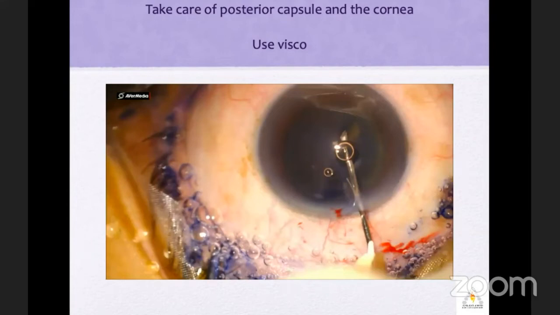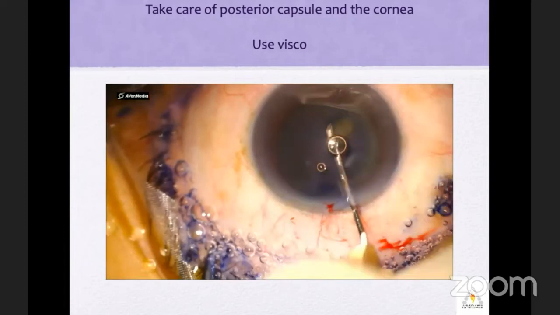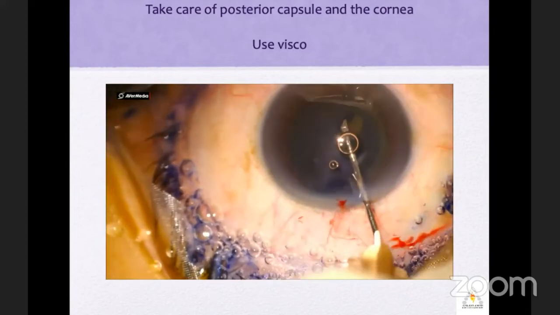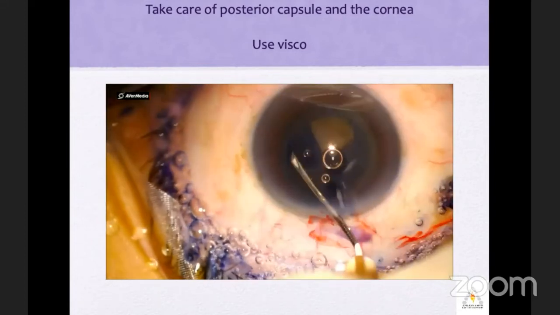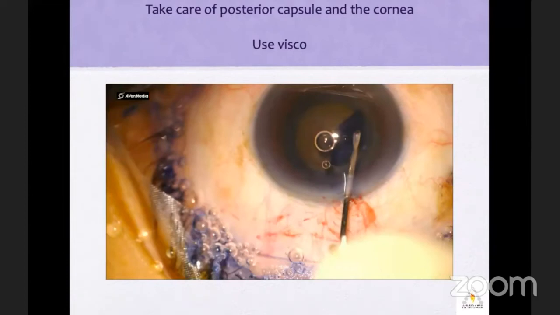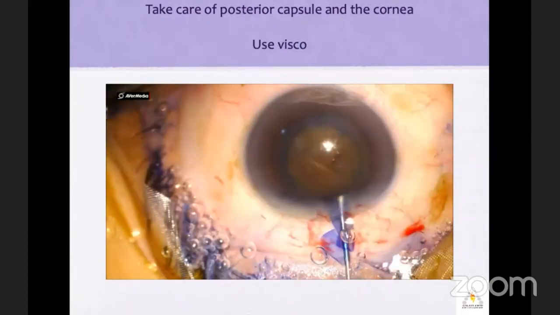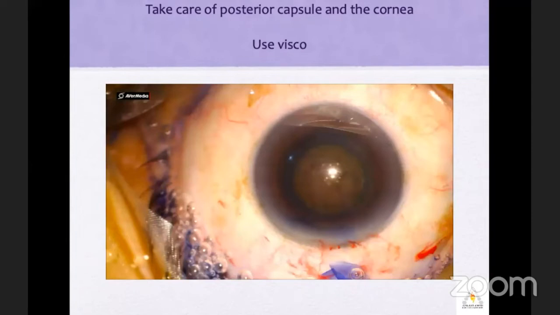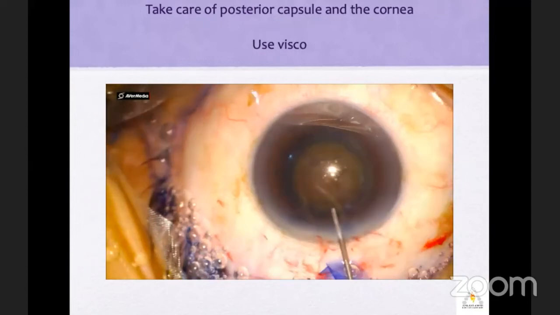Now do a hydro very gently. Tap on the center of the nucleus and then see whether it rotates smoothly.